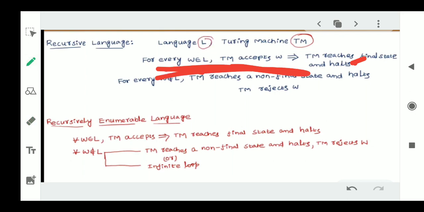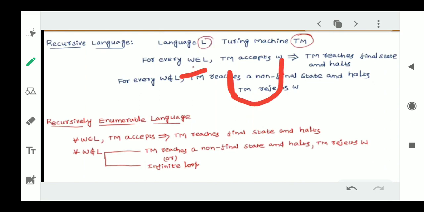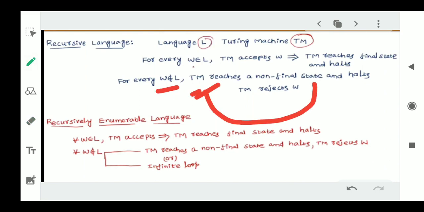What we need to understand here is, suppose you give any string from the language as input to the Turing machine, and the Turing machine accepts that string, then the Turing machine will reach the final state and it will halt. Halting is nothing but stopping. It will stop after reaching the final state. Suppose the string is not accepted by that Turing machine, what happens? The Turing machine will not go to the final state, it will halt and reject the given input string.